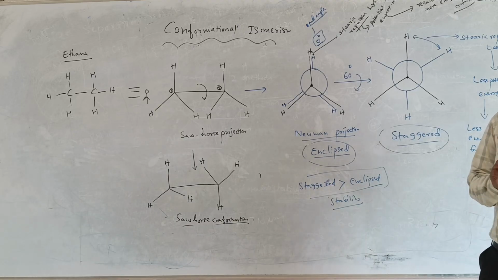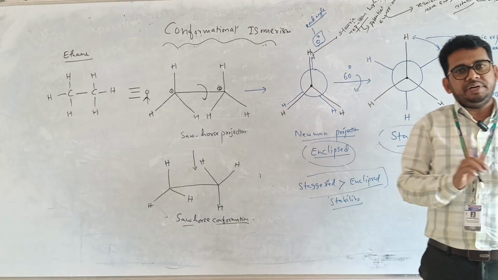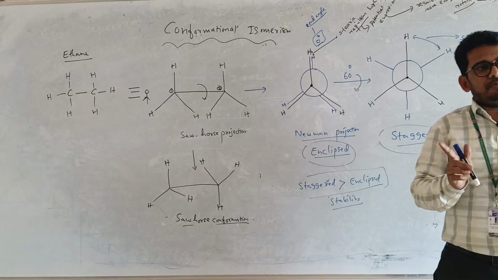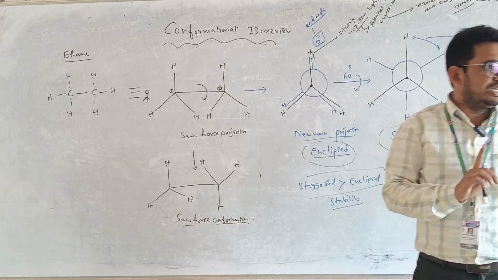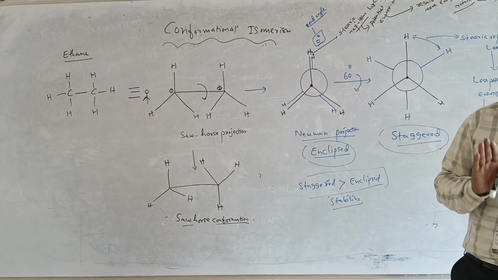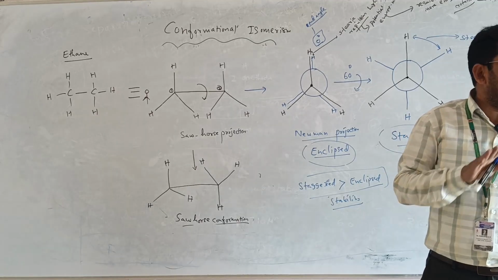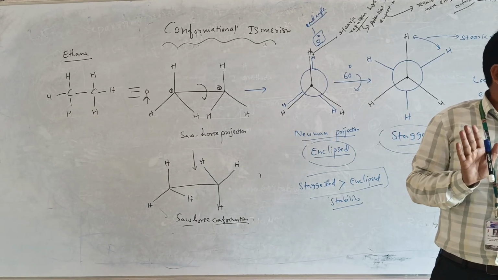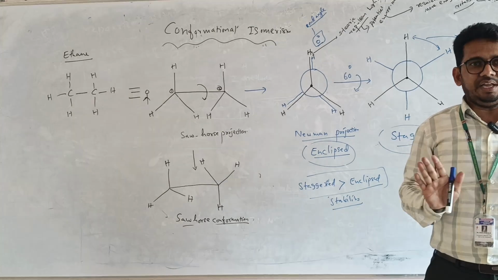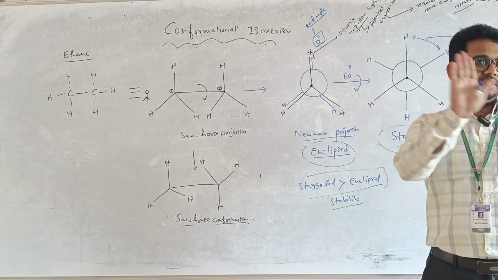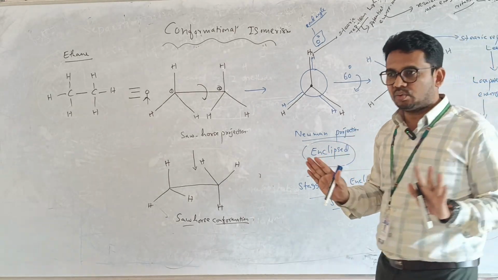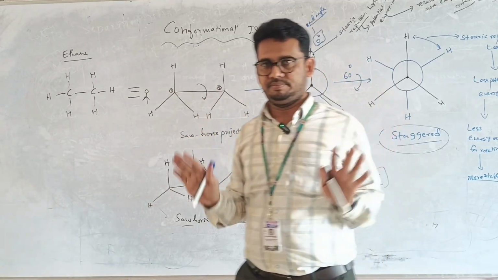Always remember the potential energy. More potential energy means more unstable; less potential energy means more stable. Comparatively, eclipsed stability will be less when compared to the staggered form.